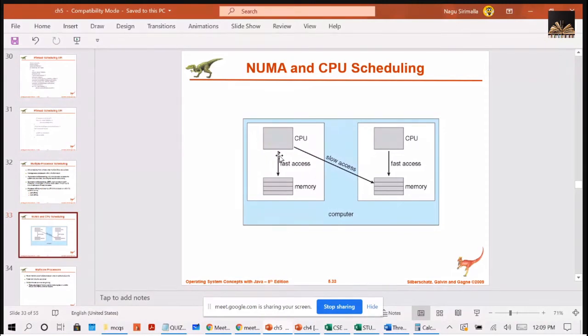What do you mean by pull migration? In pull migration, an idle processor itself pulls a waiting process from a busy processor. So there is a processor which is very busily running the jobs, and in its ready queue some processes are waiting. In that case, the idle processor will take some jobs from the busy processor's queue and execute them. So that is called pull migration.